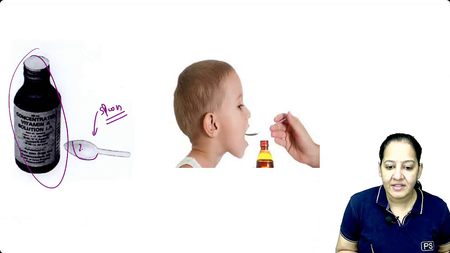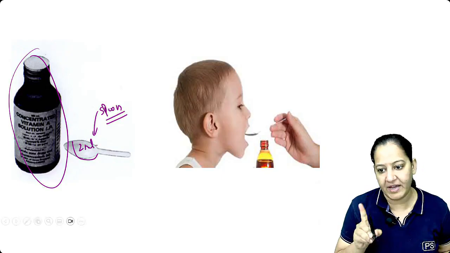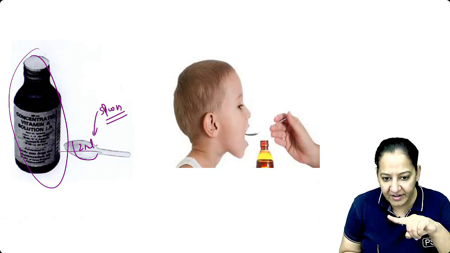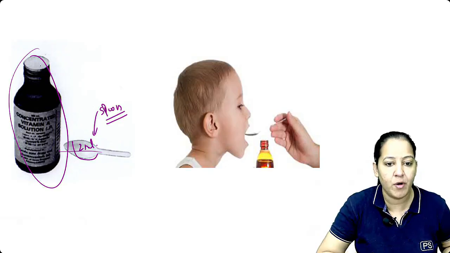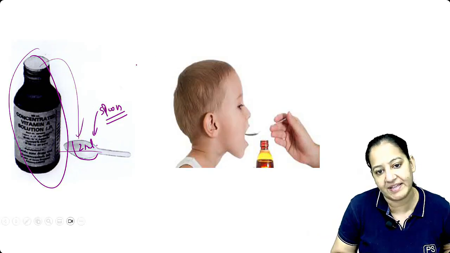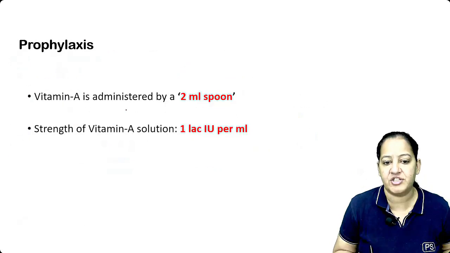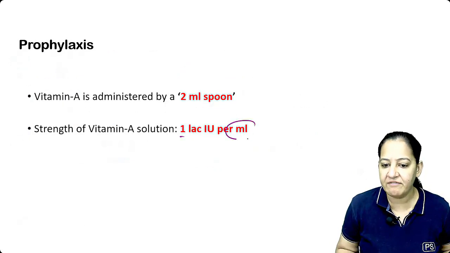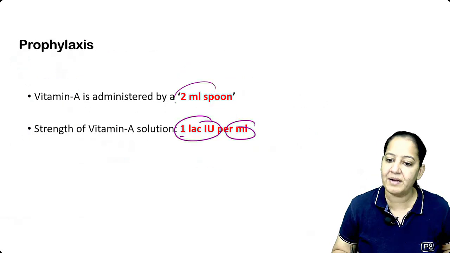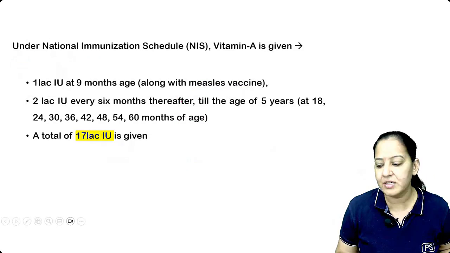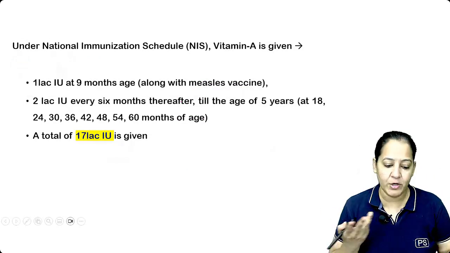The capacity of this spoon is 2 ml. It's a PYQ, the capacity. If you fill it completely up to the brim, 2 ml of vitamin A is inside. 1 ml of vitamin A contains 1 lakh international unit. So 2 ml contains 2 lakh. Got it? So for prophylaxis to a child, how many doses have to be given?